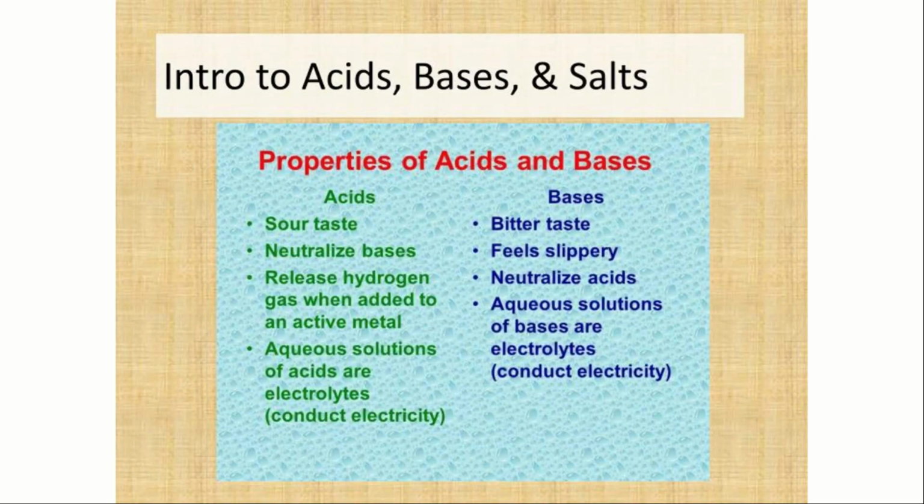Let us learn about some of the important properties of acids and bases. Acids have a sour taste and bases a bitter taste. Acids neutralize bases; bases feel slippery and neutralize acids. Acids release hydrogen gas when added to an active metal. Aqueous solutions of bases are electrolytes, and aqueous solutions of acids are electrolytes too, so both conduct electricity.